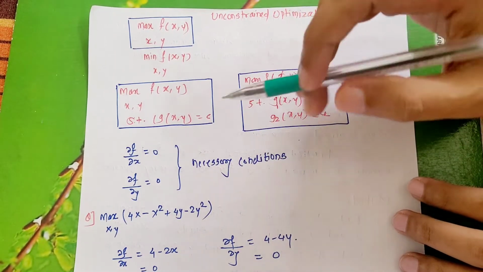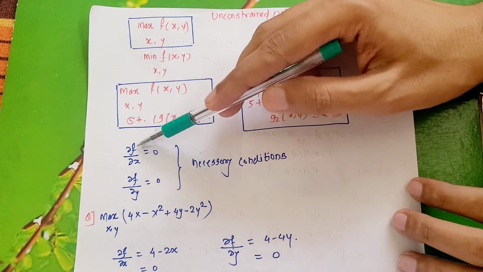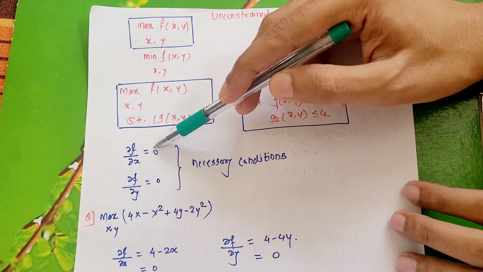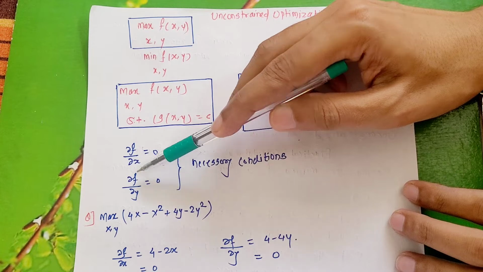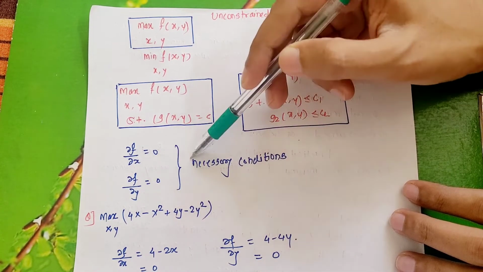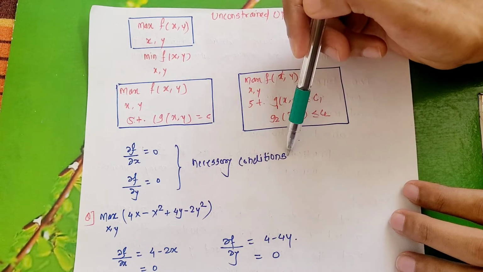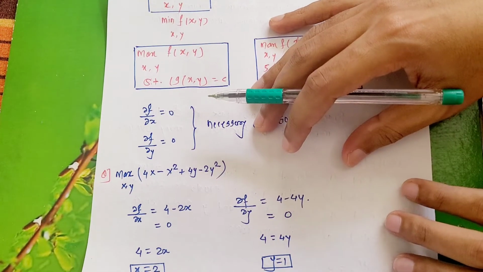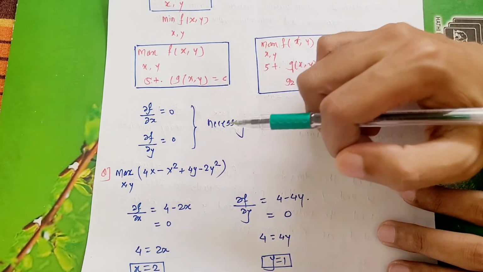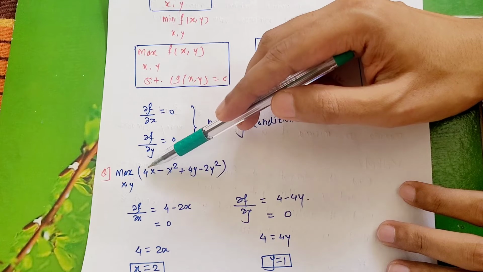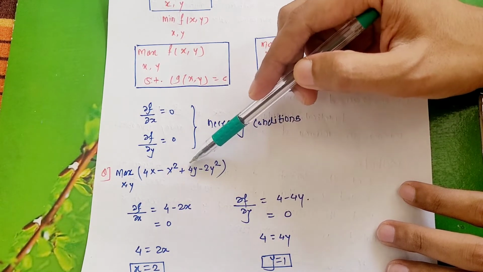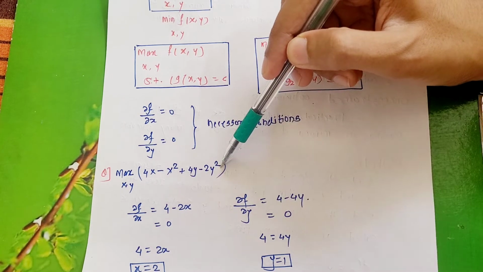So the optimality criteria: if you look, the derivative of the function with respect to x, dou f by dou x, is equal to 0. You need to do this first. The derivative of function f with respect to y is equal to 0, equate it with 0. These are your necessary conditions. So let's take an example related to this, because with the help of an example we can easily understand this. Maximize the function given in terms of x and y: 4x minus x square plus 4y minus 2y square. This is the given function.